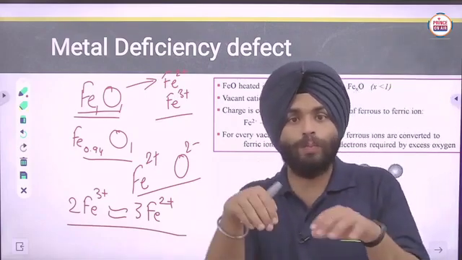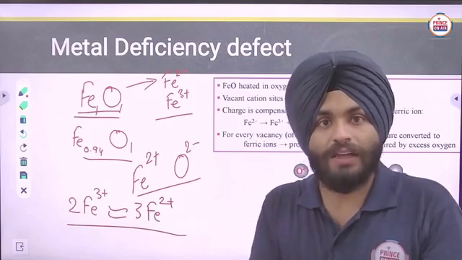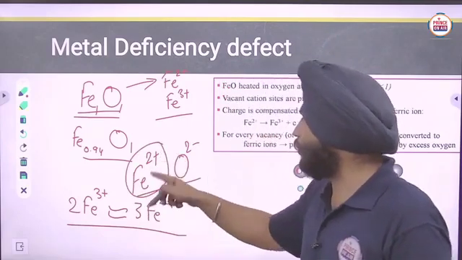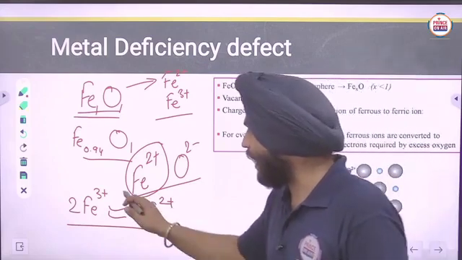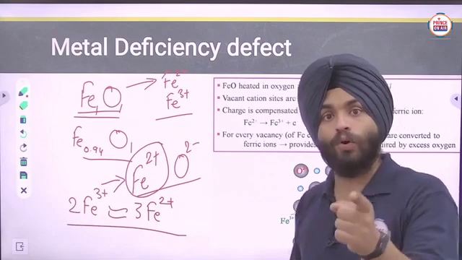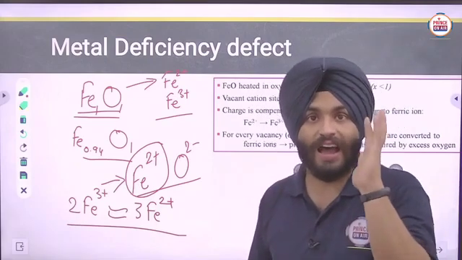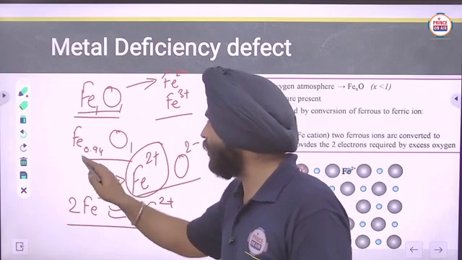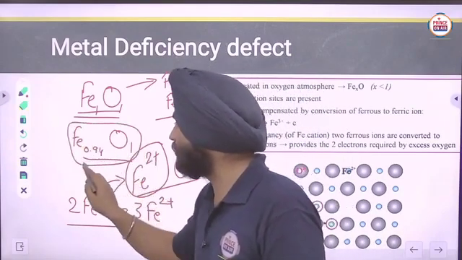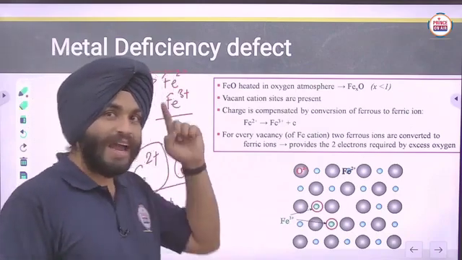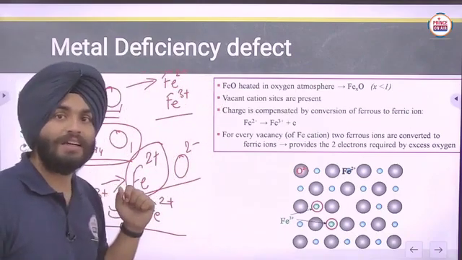So to maintain electrical neutrality, some of the Fe2+ ions are replaced by Fe3+ ions. In that case, the number of Fe ions, iron ions, will be decreased. So that's why in actual the ratio of ions is less, or you can say metals are less. So that's why this defect is known as metal deficiency defect.